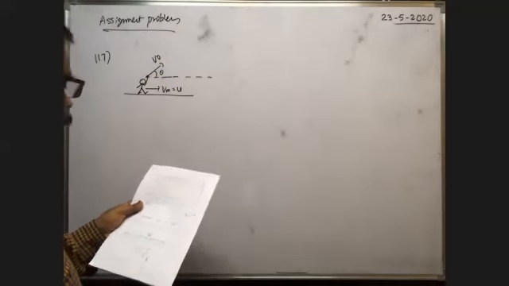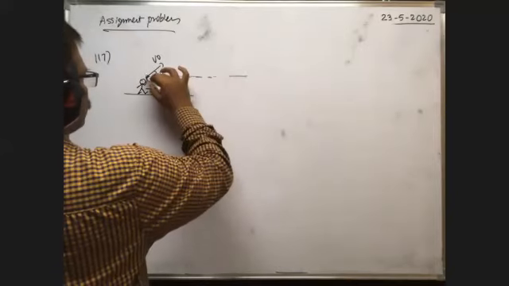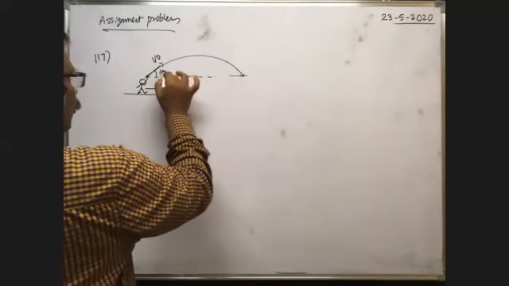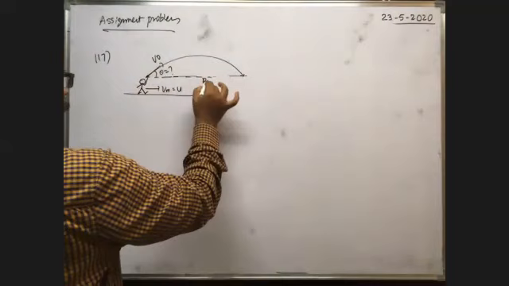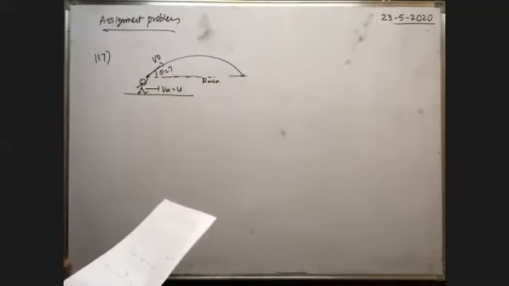The theta at which he should throw the ball that would maximize the horizontal range. To cover the maximum range, with what angle of projection? What is the angle of projection with which he has to throw the ball?